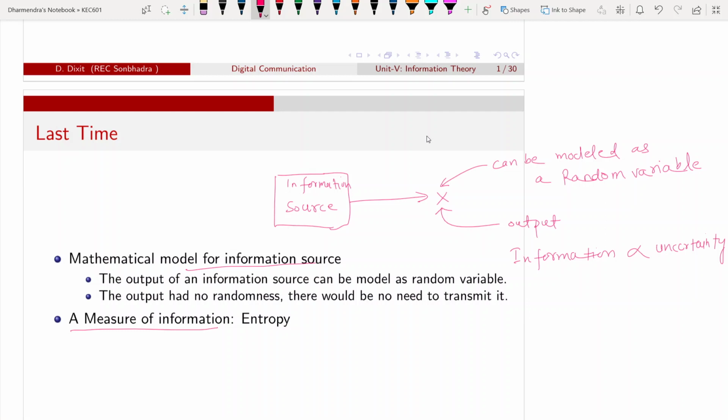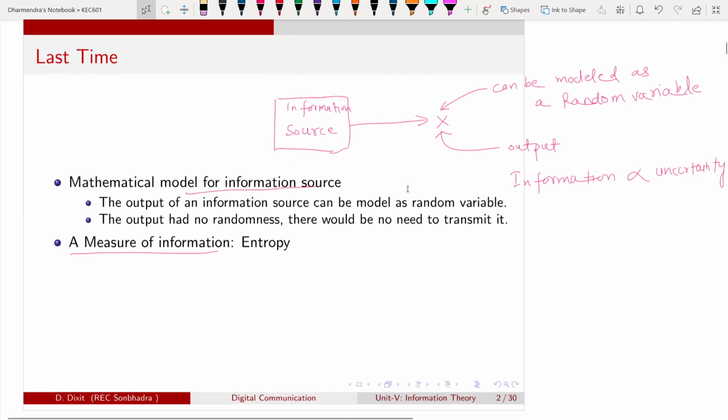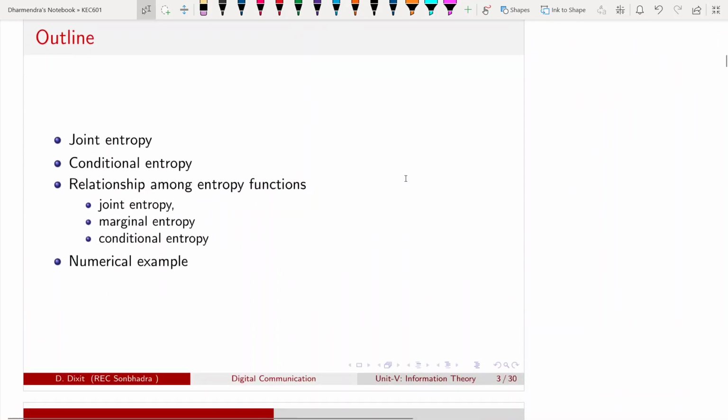So entropy can be a suitable measure of information for the output of information source X, where X is a random variable. Today we'll discuss joint entropy, conditional entropy, and the relation among these entropy functions. And then I will do a numerical example.